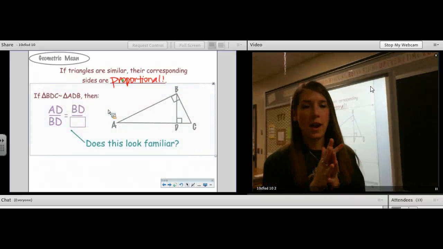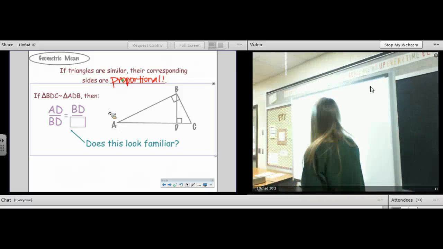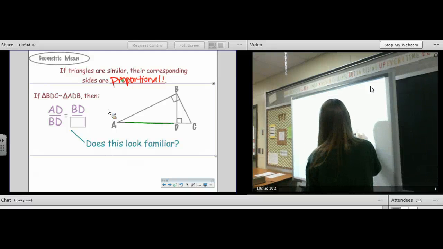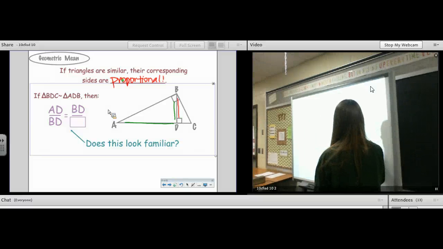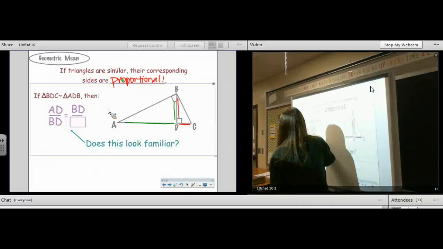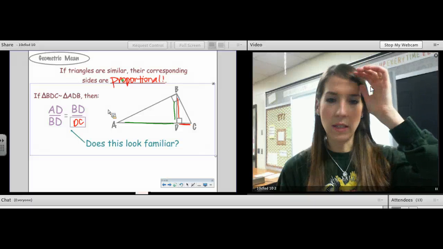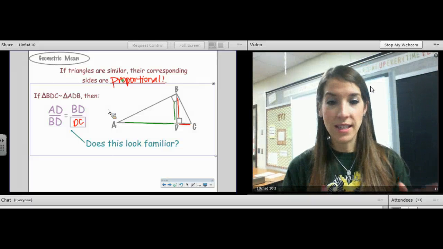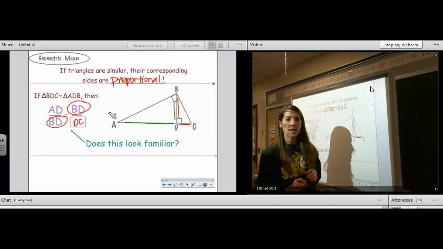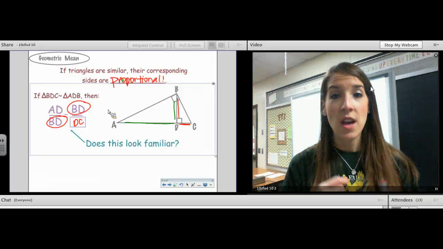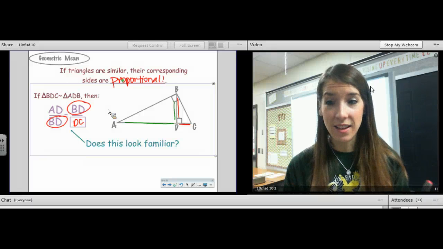So, if those triangles are similar, then AD is to BD. So what are we doing? We're doing the long leg is to the short leg as the long leg is to the short leg. So DC. I'm looking at the medium and the small triangle. AD is to BD as BD is to DC. Now wait a minute. Does that look familiar? Didn't we just go over something that kind of looked like that? BD is the geometric mean between AD and DC.